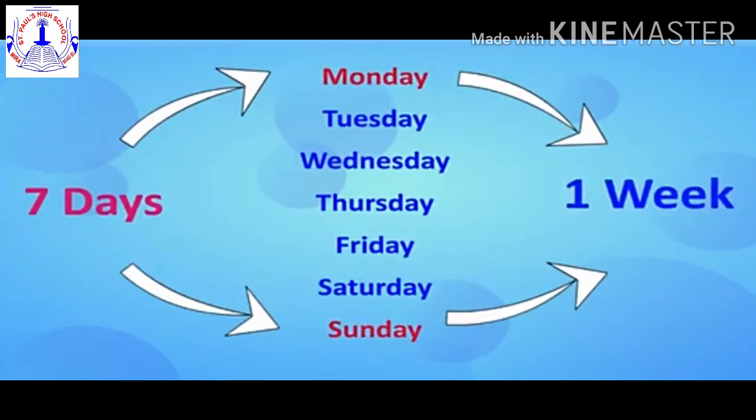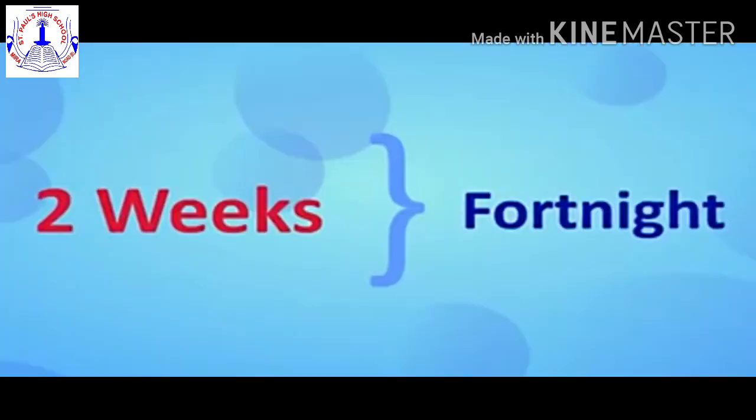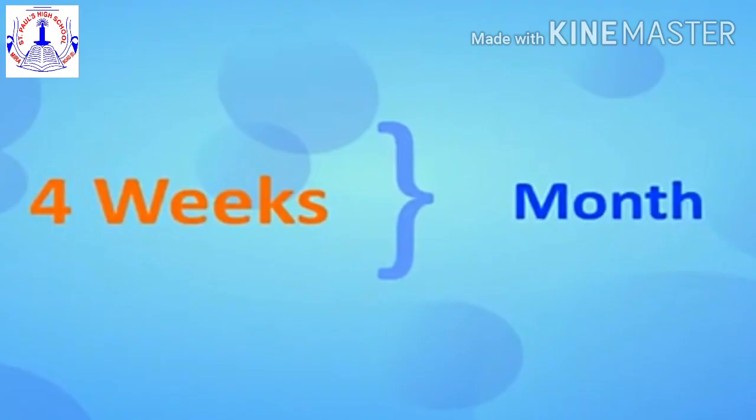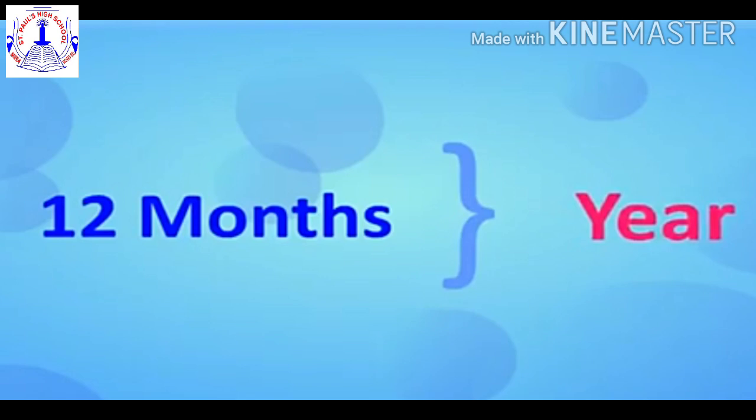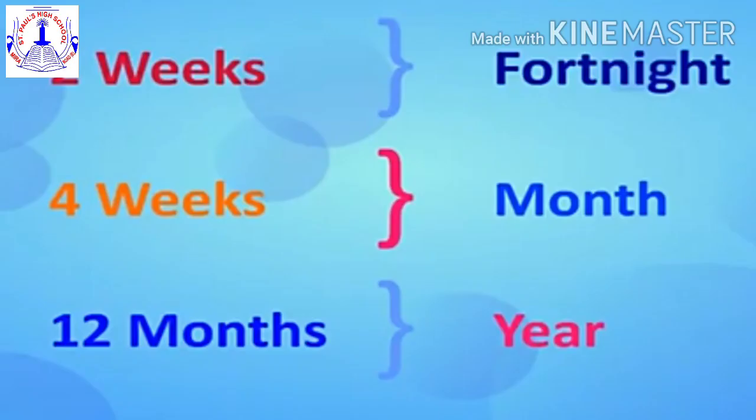7 days from Monday to Sunday make 1 week. 2 weeks make a fortnight. 4 weeks make a month. And 12 months make a year. In this way, we calculate time in bigger and bigger units.